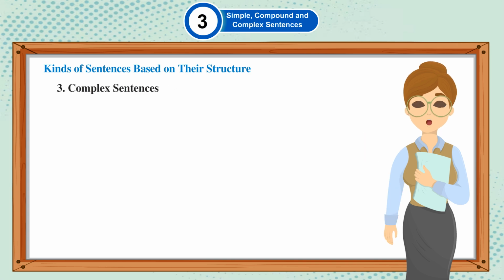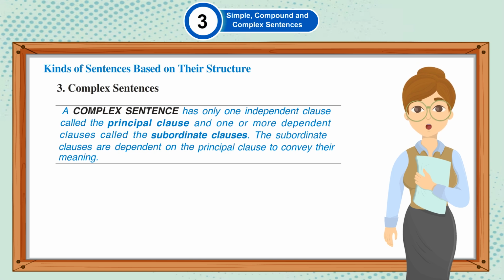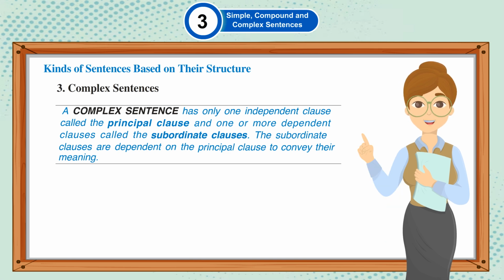3. Complex sentences. A complex sentence has only one independent clause called the principal clause and one or more dependent clauses called the subordinate clauses. The subordinate clauses are dependent on the principal clause to convey their meaning.